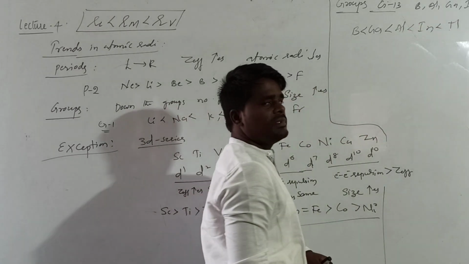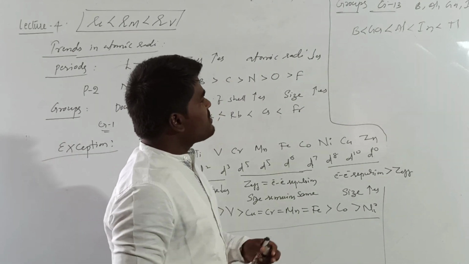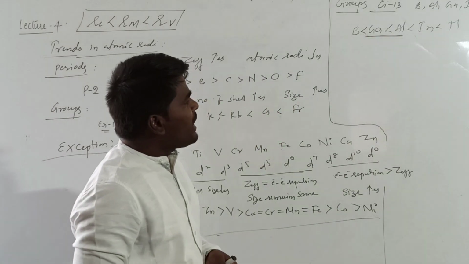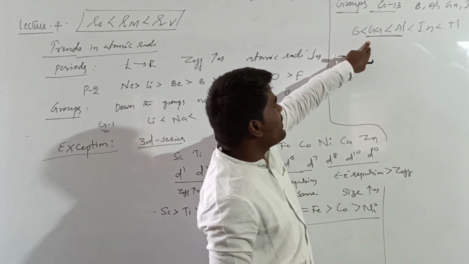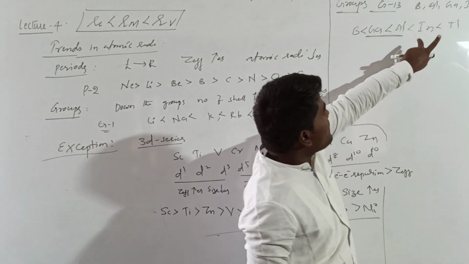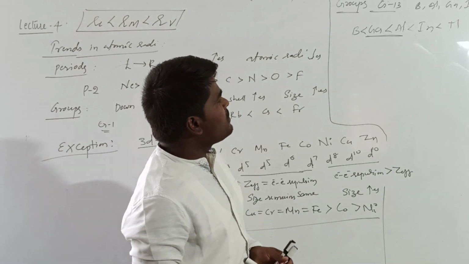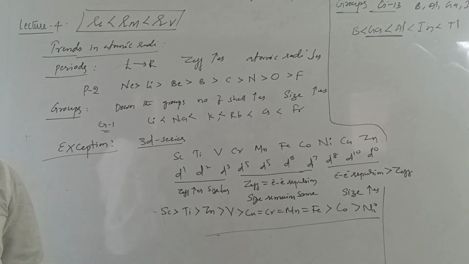thallium. What is the exception here? The exception comes in case of gallium and aluminium. Gallium is expected to be larger than the aluminium, but it is found to be smaller than aluminium. And the size difference in between indium and thallium is also too small. This is a very, very important exception. You will be asked several times.